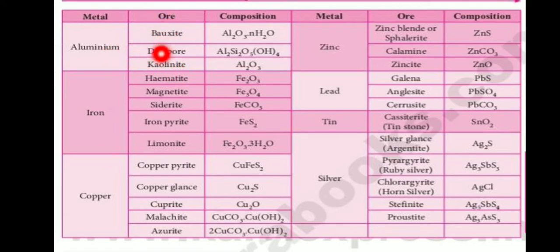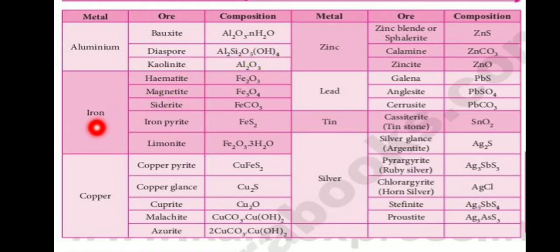Now the molecular formulas of the ores. Bauxite is Al2O3.3H2O, diaspore is Al2O3.H2O, and kaolinite is Al2Si2O5(OH)4.